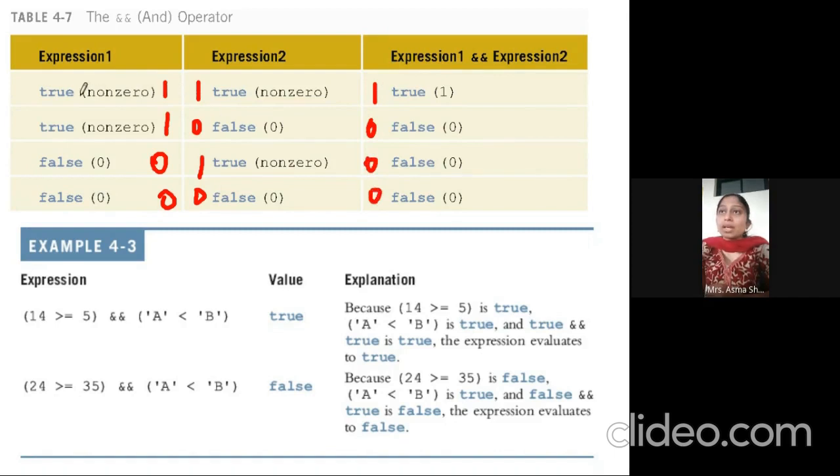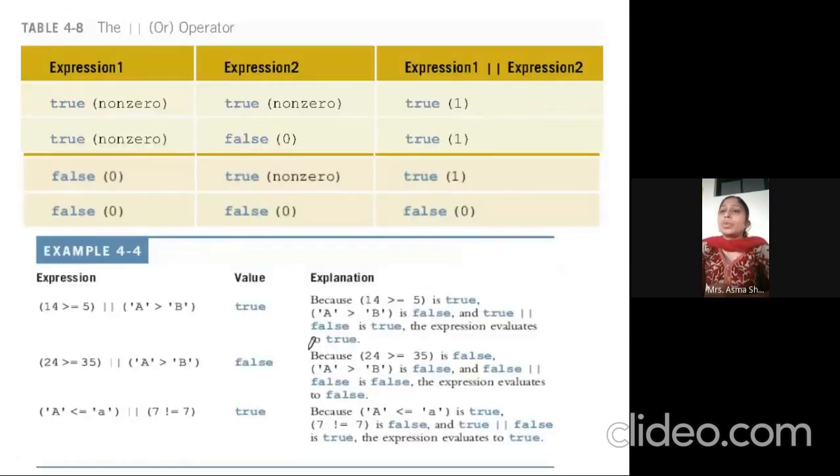So what we understand, when both are true, then only we are getting true. Otherwise, in all the conditions, we are getting 0, meaning false. Here, this condition is true and this condition is true, then only it returns true. Otherwise, it returns false.